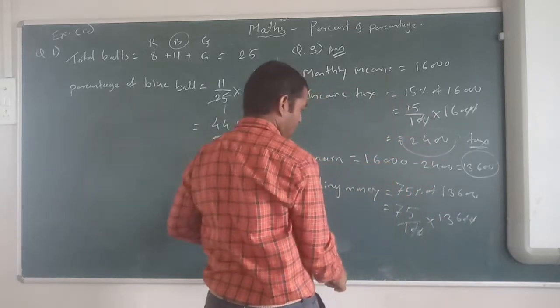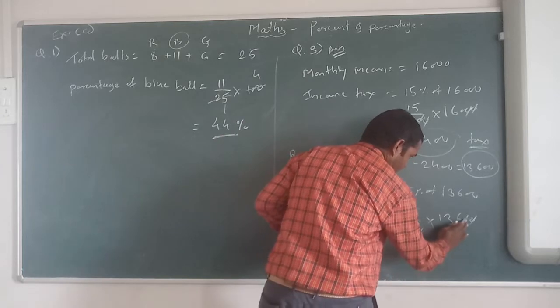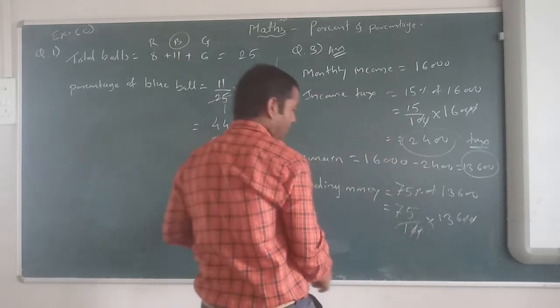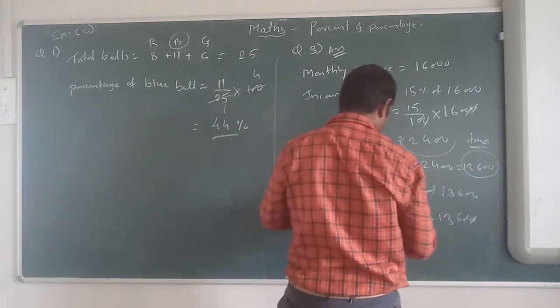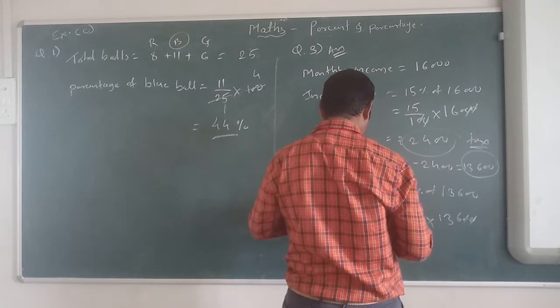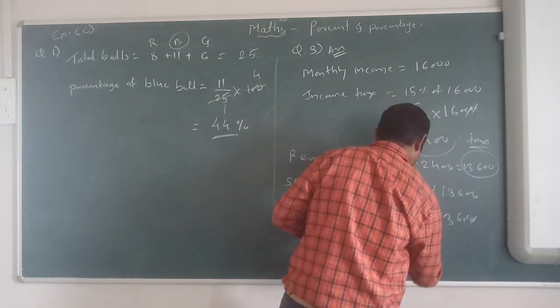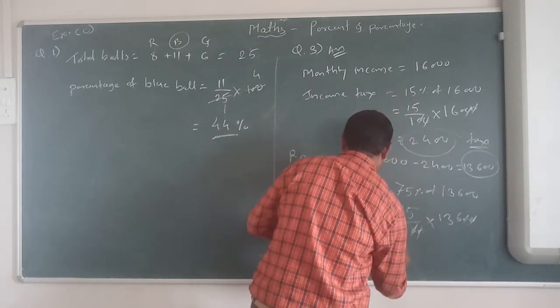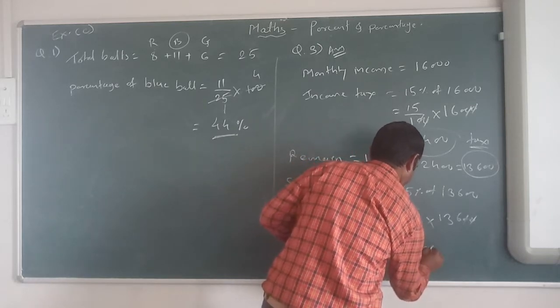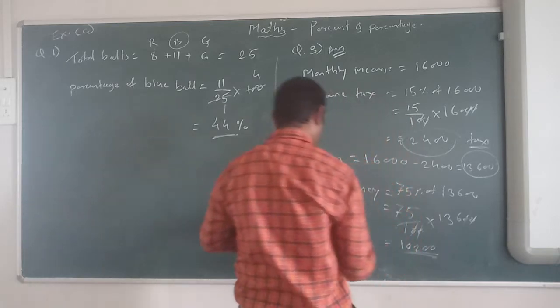Two 0s get cancelled, or otherwise you can do it like that also. Then 136 multiplied by 75, so how much he spent will be 10,200.